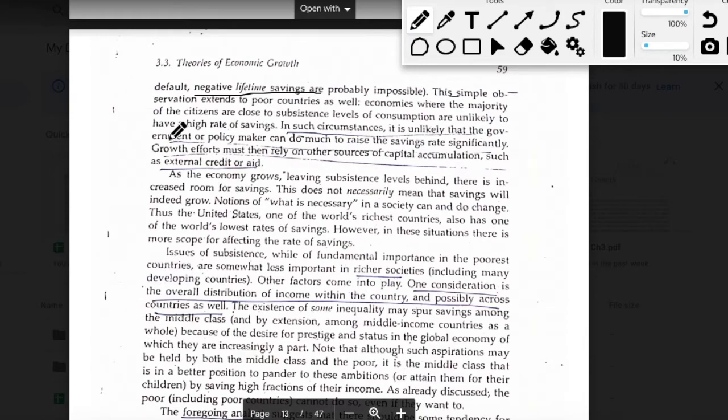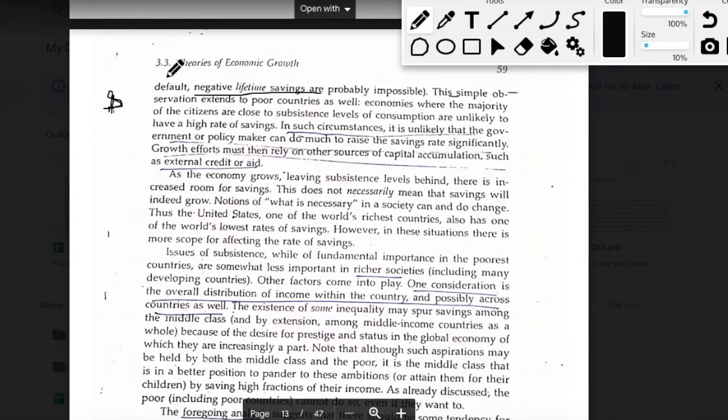There might be some savings, but it would be a very small value. So if a government tries to boost or raise the savings rate, it is unlikely that you would see any effect in the economy, because people do not have enough income to even cover their basic consumption needs.